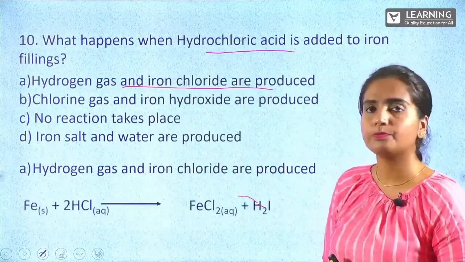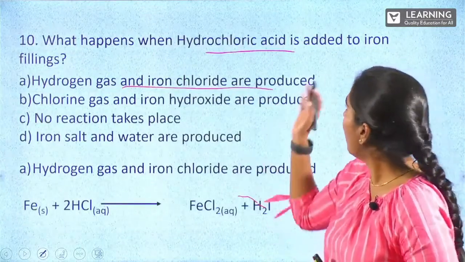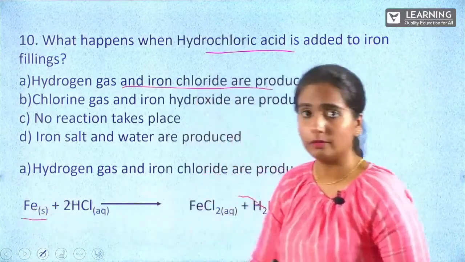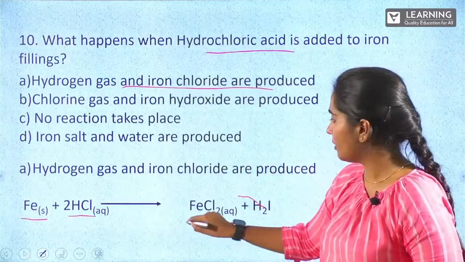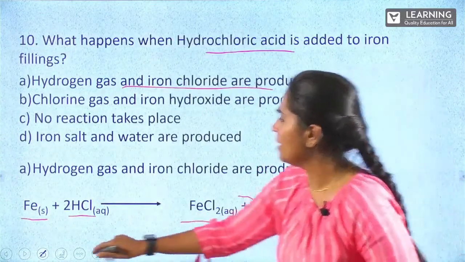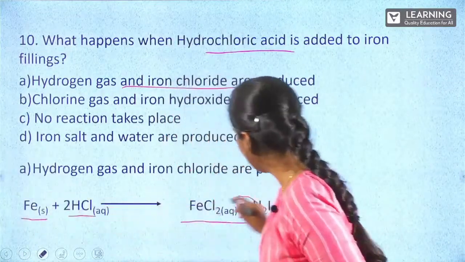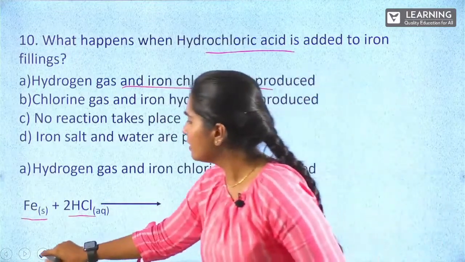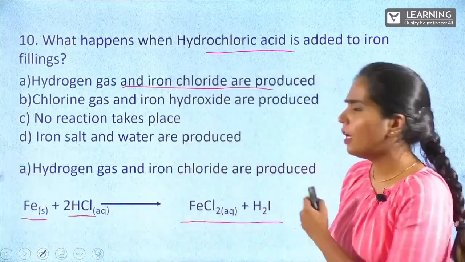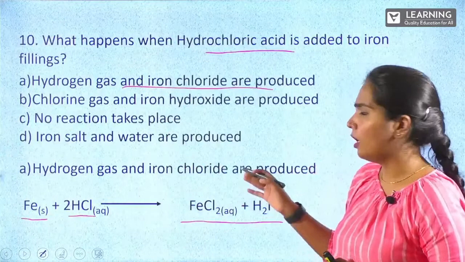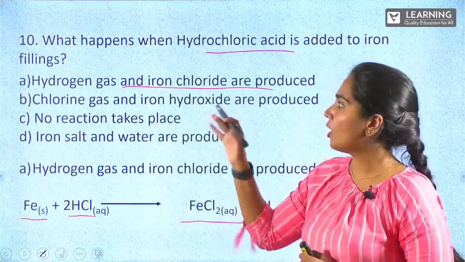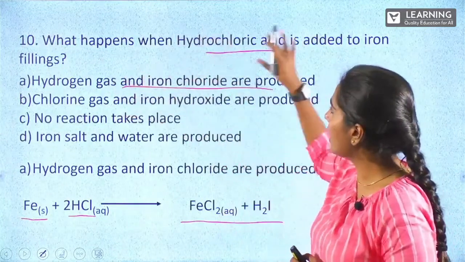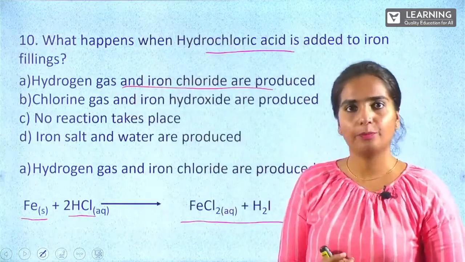What is the reaction? When you treat iron filings, you take iron, Fe, and treat it with HCl. What do we get? FeCl2 plus H2. So we get iron chloride and hydrogen gas. So the option is: hydrogen gas and iron chloride are produced here.